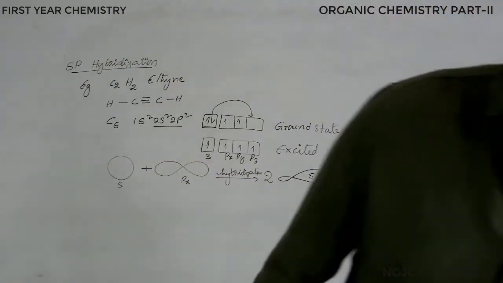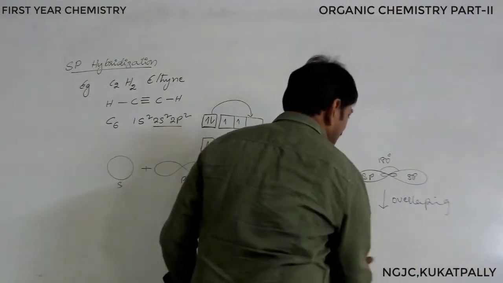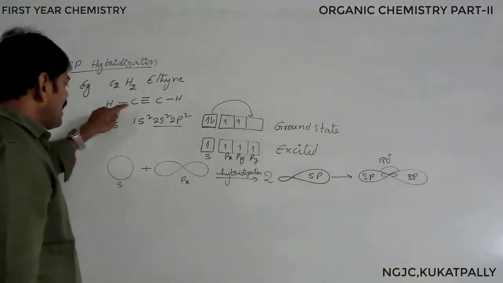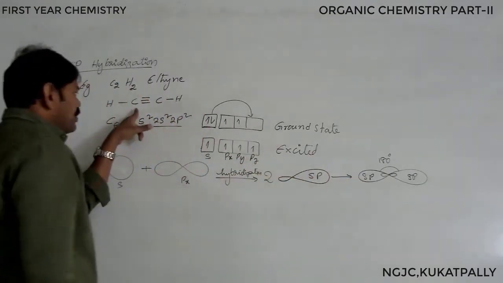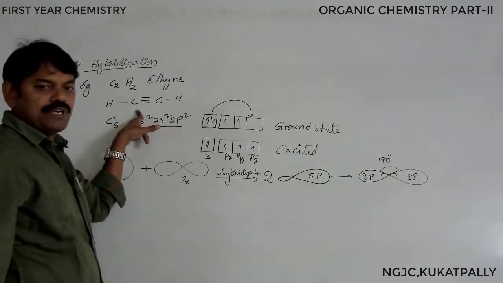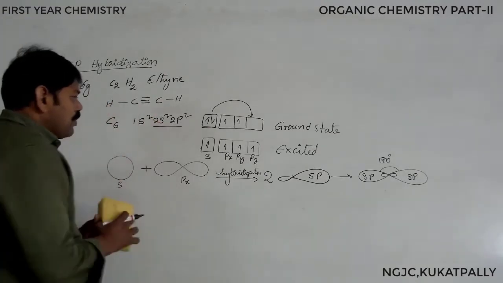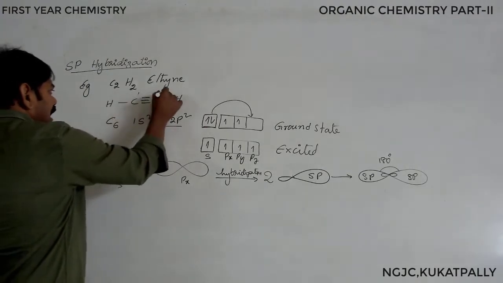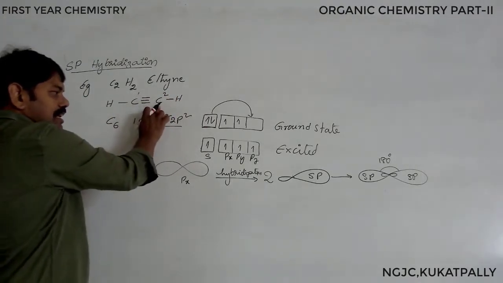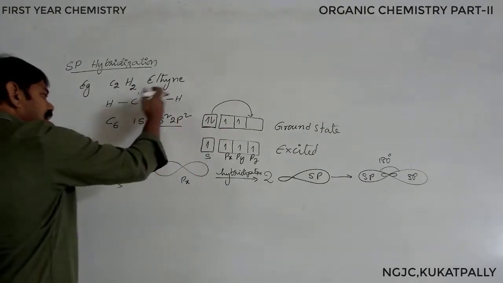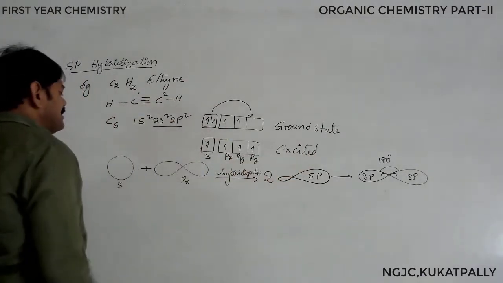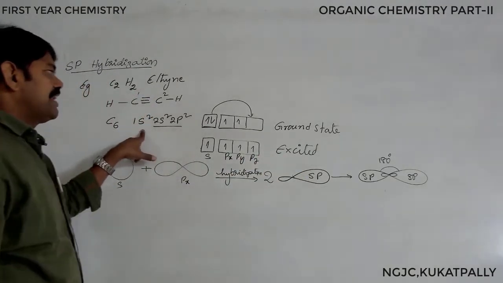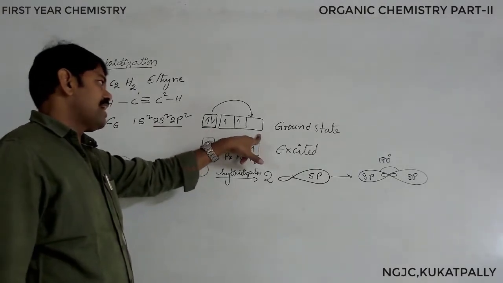We have to remember one carbon atom, and we learned overlapping before this. Continuing from this, this is what we have learnt about one carbon atom. But there are 2 carbon atoms. Before overlapping, we need to remember one more topic. Similarly, another carbon atom is also there: carbon 1, carbon 2. The second carbon atom shows the same kind of information and the same kind of hybridization. Everything is the same. The second carbon has the same atomic number, the same electron configuration, and the same distribution of electrons in orbitals.